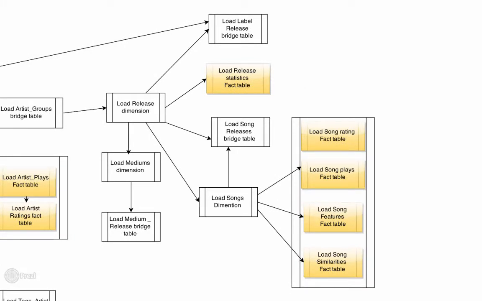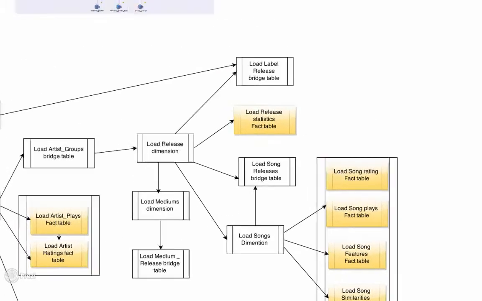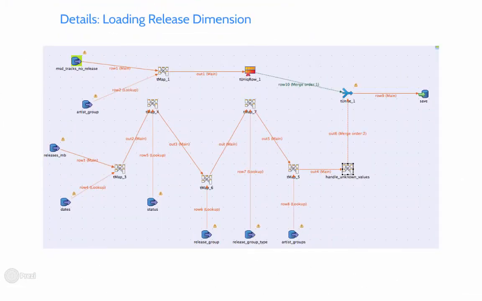Subsequently, we were able to load the release dimension, which was the turning point. After loading releases, the process continued with loading the release statistics fact table, song, and medium dimensions. Finally, we reached loading the remaining 4 fact tables. Because of great preparation work on the reconciliation step, we didn't experience an overcomplicated loading process, but we would like to show a few illustrations of our ETL.